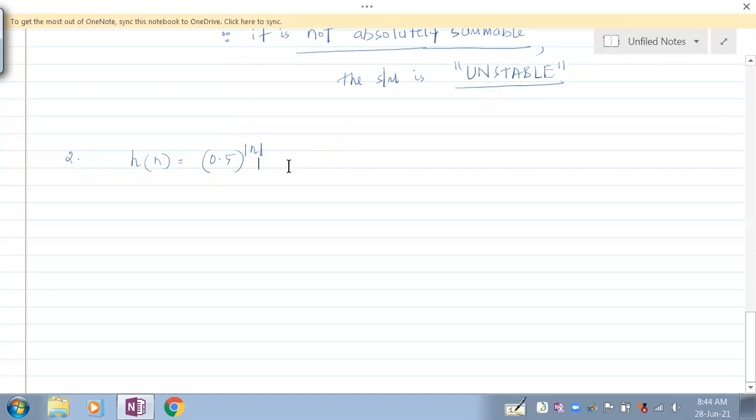Fine. So before we go for testing the stability and causality, let's first understand what this magnitude n means. It carries a lot of importance. The system or the equation which is being shown in such a short form is actually something that ranges from minus infinity to plus infinity. The meaning of this magnitude means for all values of n.